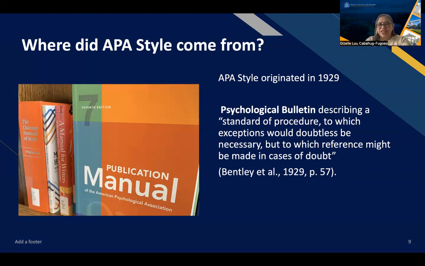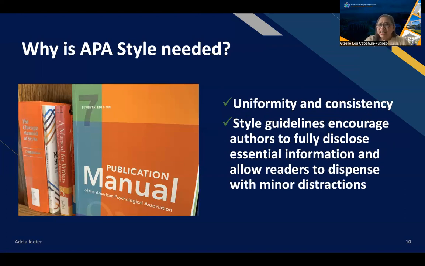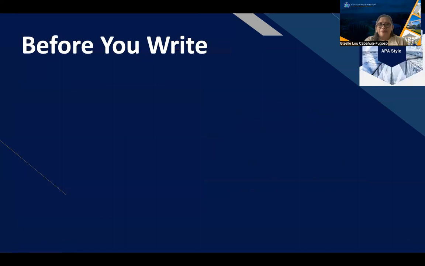They published this psychological bulletin describing standard procedures to which exemptions would doubtlessly be necessary, but to which reference might be made in case of doubt. So why is APA style needed? Again, APA style provides a foundation for effective scholarly communication because it helps writers to present their ideas in a clear, precise, and inclusive manner.